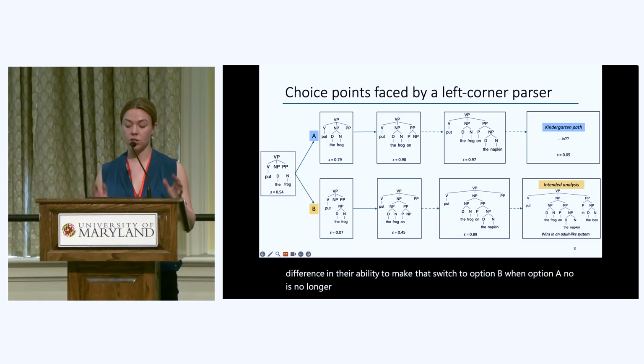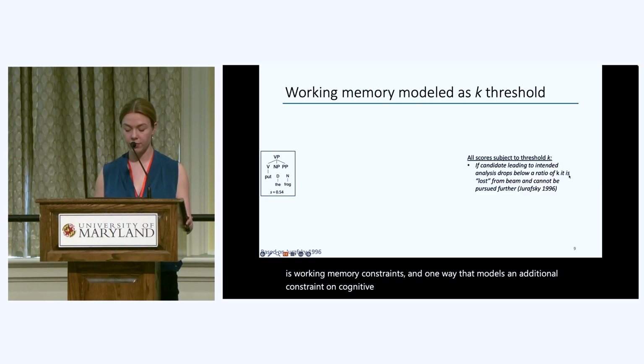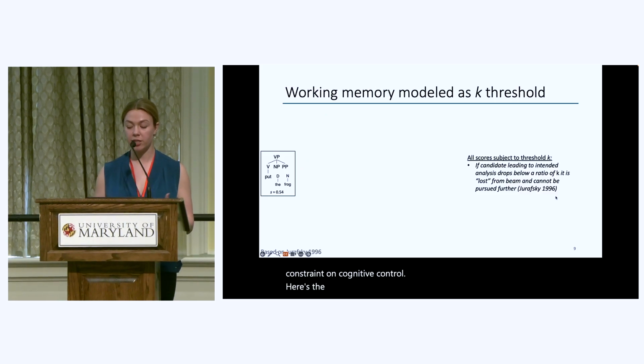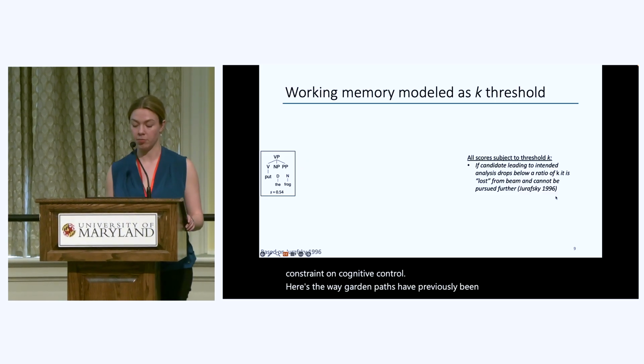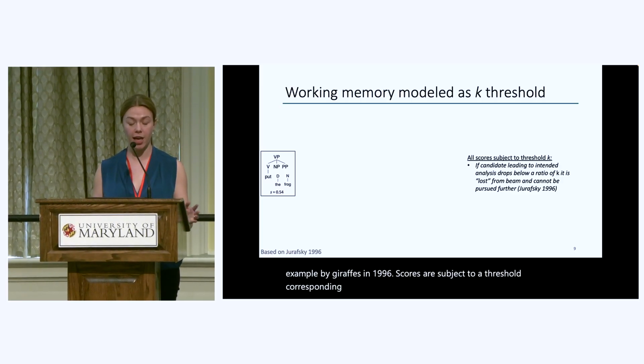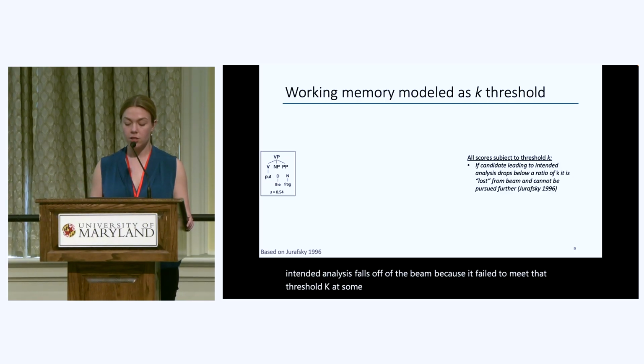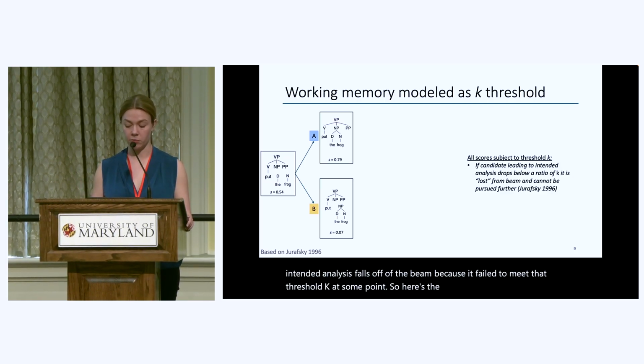We'll think about this in two ways. One way that models working memory constraints, and one way that models an additional constraint on cognitive control. Here's the way garden paths have previously been modeled in adults, for example, by Jurafsky in 1996. Scores are subject to a threshold corresponding to working memory, K. A garden path occurs because the intended analysis falls off of the beam because it failed to meet that threshold K at some point. So here's the initial choice point we considered before.